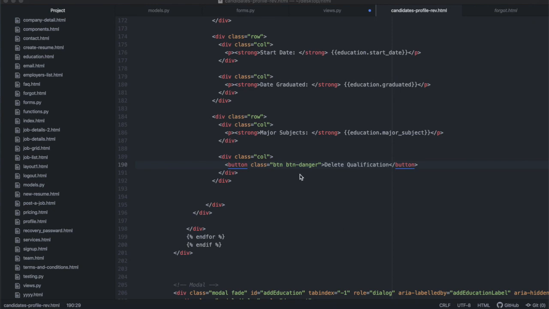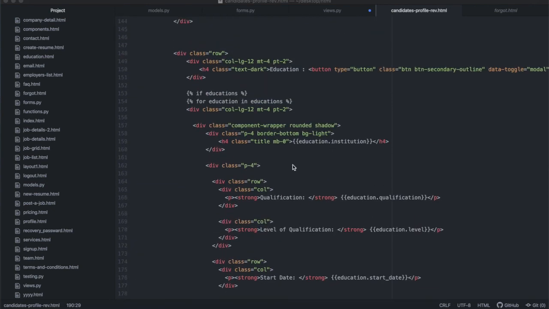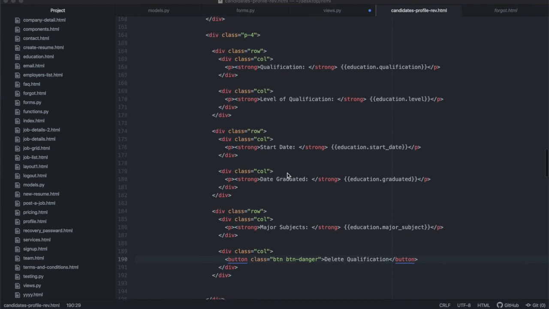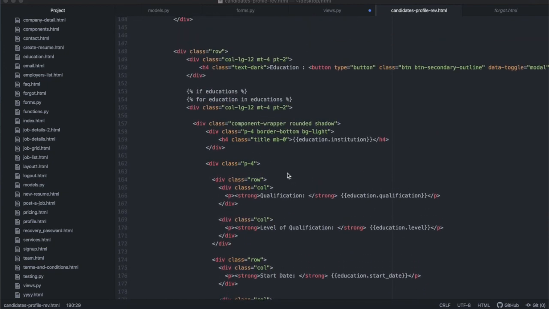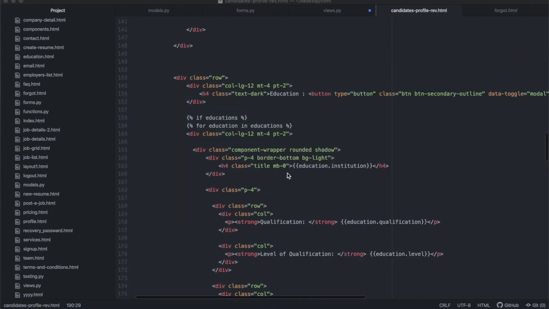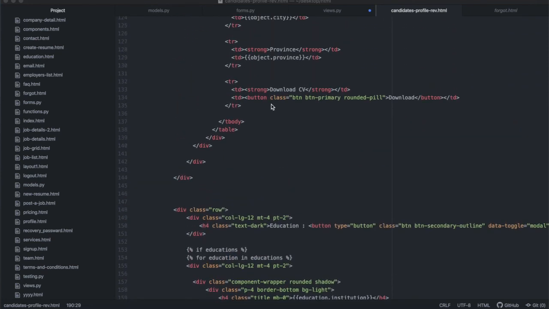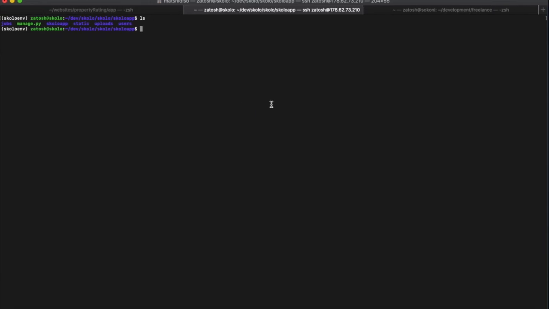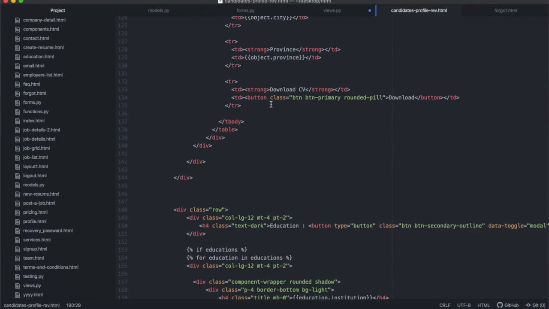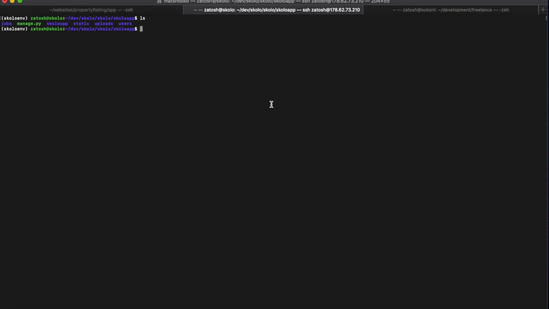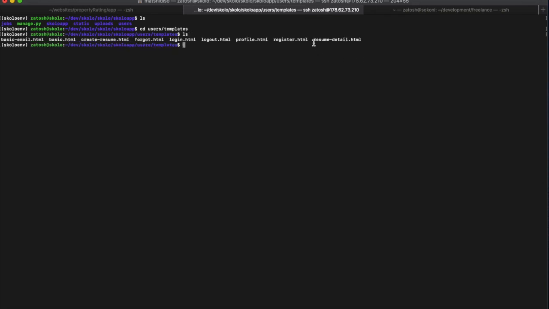Okay, so once we're done with this part of the HTML that's going to display our education class instance, we can then just do what we normally do: copy this entire file, and paste it inside of our virtual machine where we're running the code. I think this file is located inside of the users template, so we're going to cd users template, and I think it's that resume detail.